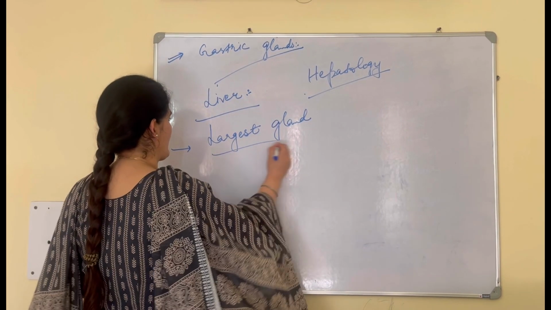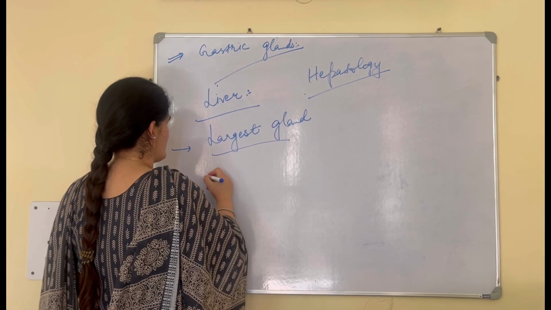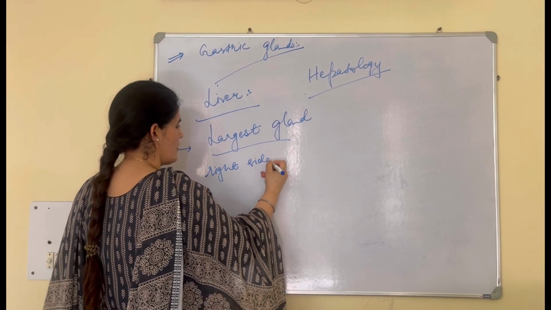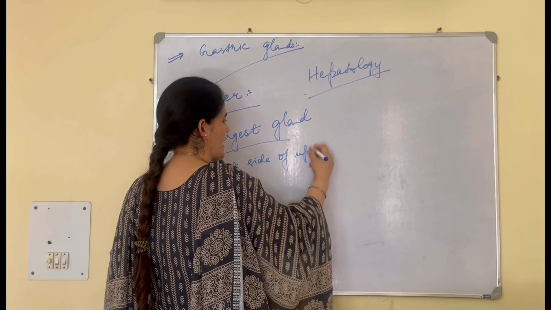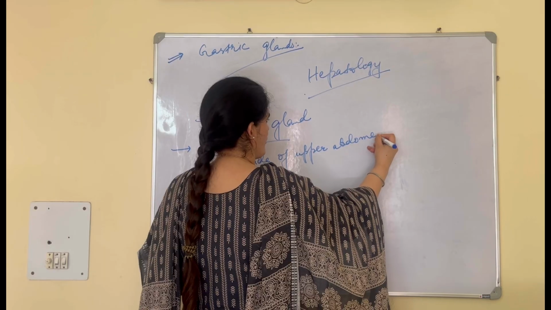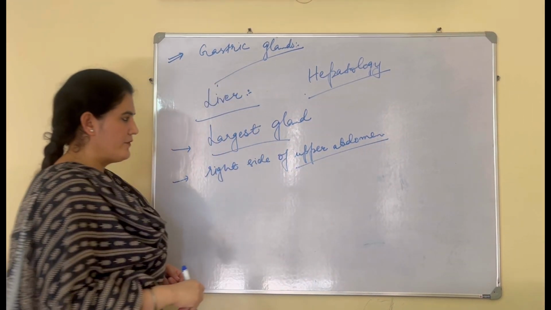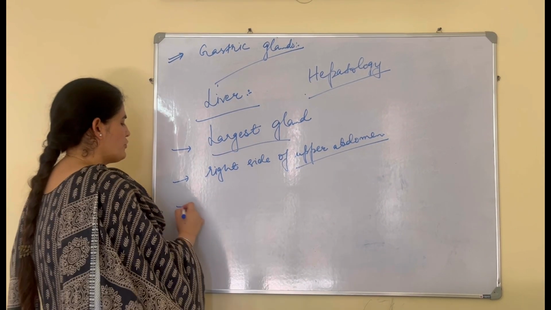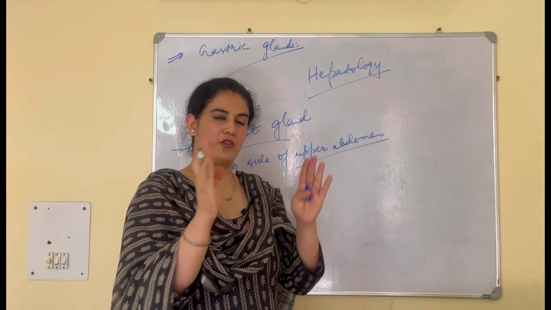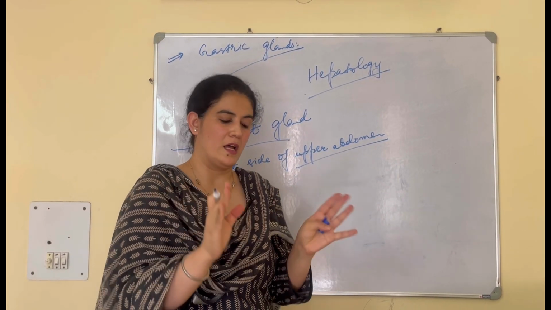The liver is located on the right side of the upper abdomen. You should know this. Now students, the liver is divided into two lobes: a right lobe and a left lobe.